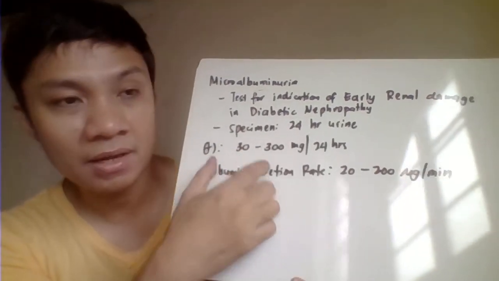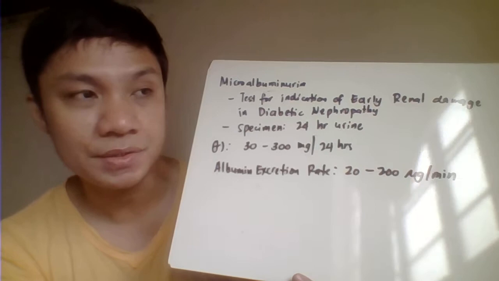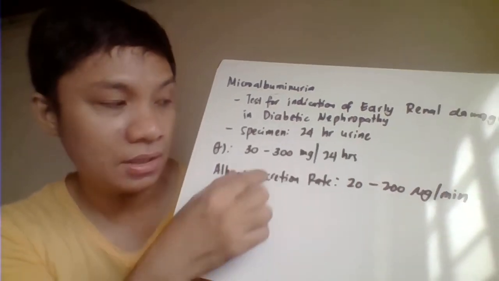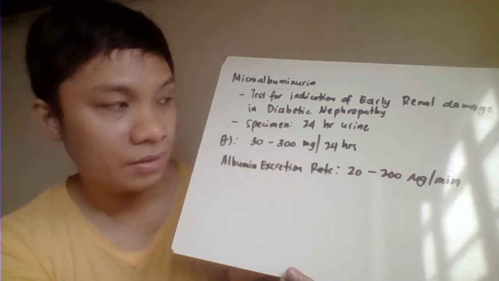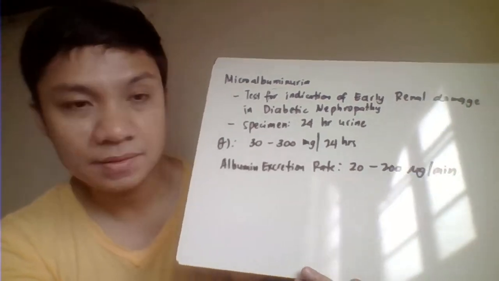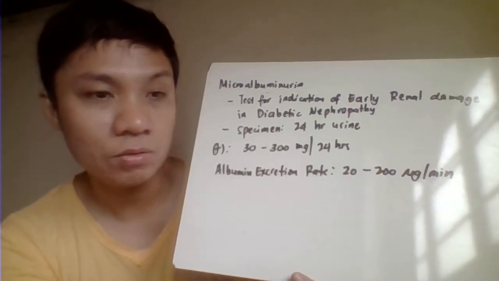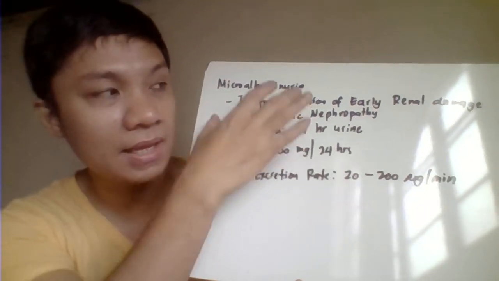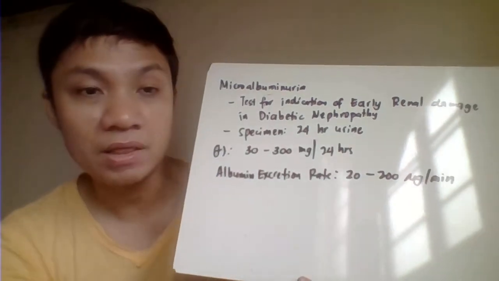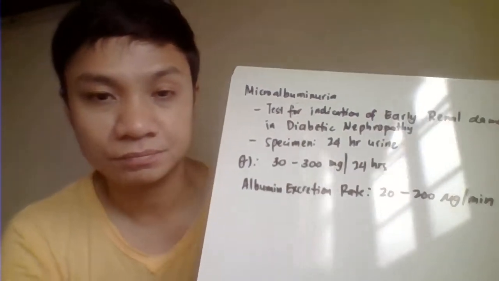So we have this one, microalbuminuria is diagnosed here if the albumin concentration is 30 to 300 milligram per 24 hour. Or that one is albumin excretion rate of 20 to 200 microgram per minute. Pag itong tinetest natin na method here, microalbuminuria, so 24-hour urine collection ito.